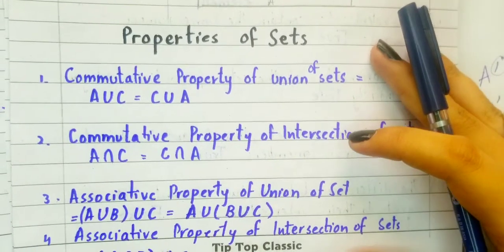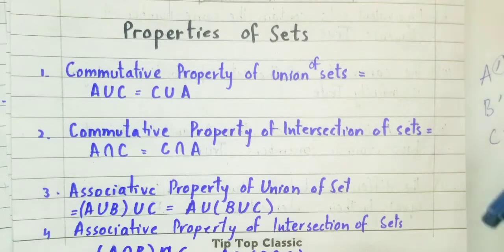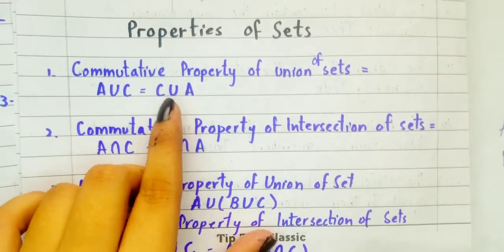Alright, so now let's move towards the properties of sets. There are so many, but at your level there are four. One is the commutative property of union of sets. Commutative property always suggests that when there are two sets and we take the union, suppose A union B, then in the reciprocal way, if I find B union A, the answer will be the same. A union B is equal to B union A.